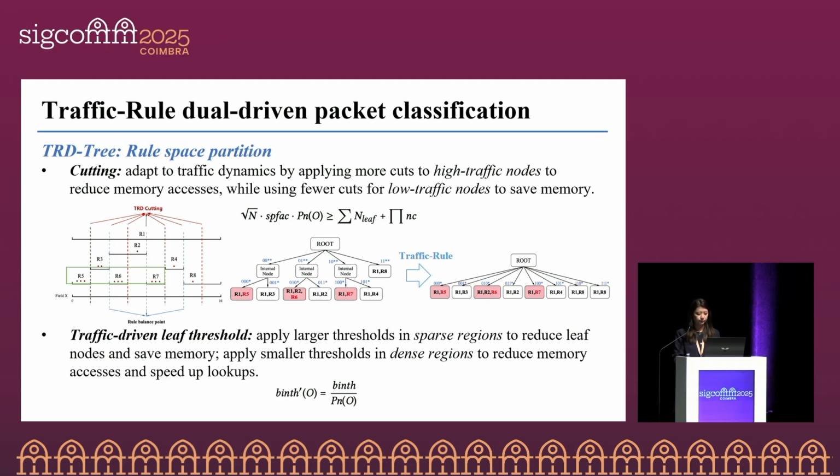For cutting, we apply more cuts to high traffic nodes to reduce memory accesses, and fewer cuts to low traffic nodes to save memory. We also design traffic-driven leaf thresholds. In sparse regions, we use larger thresholds to reduce leaf nodes and save memory. In dense regions, we apply smaller thresholds to reduce memory accesses and speed up the lookup.